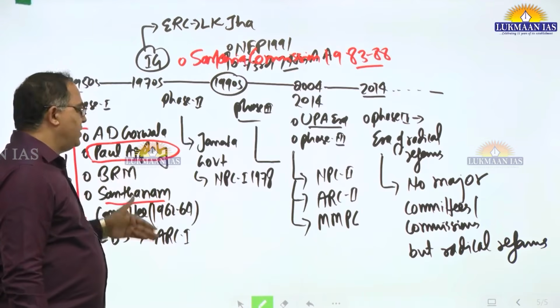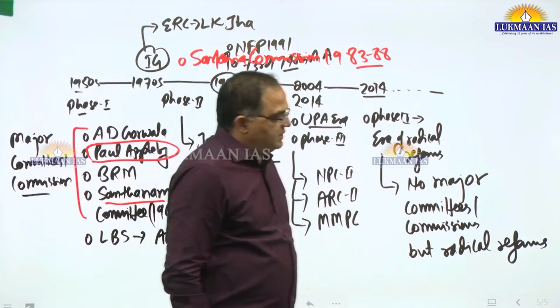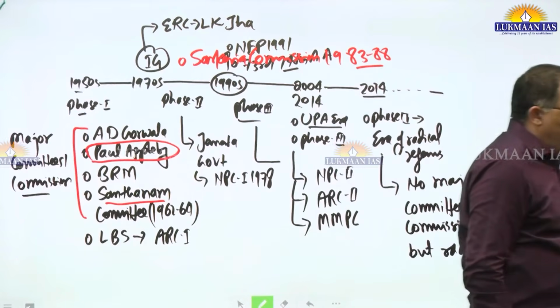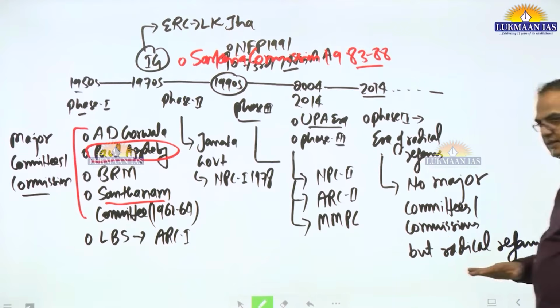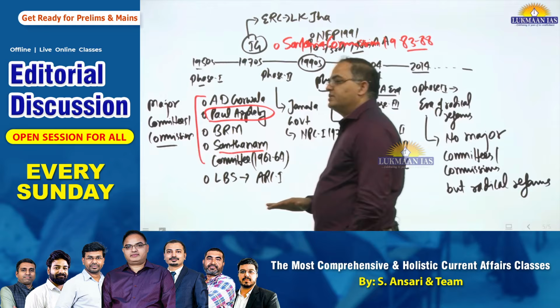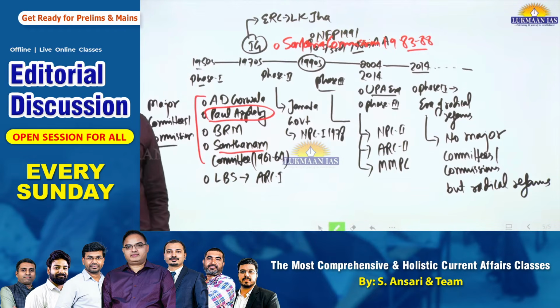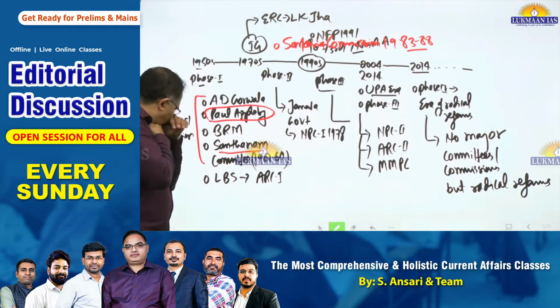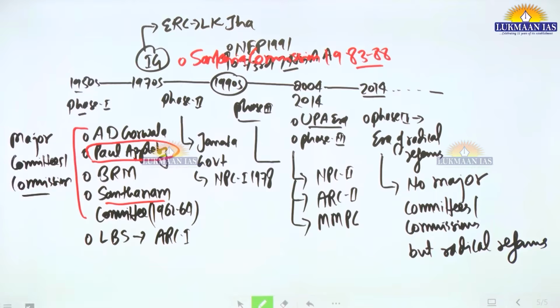Then after the Nehru era, when the Lal Bahadur Shastri era came, ARC first was constituted, known as the Administrative Reform Commission. It is the most important administrative reform commission ever constituted till date. Till date we have not constituted such a major commission, because its mandate was the entire Indian administration.